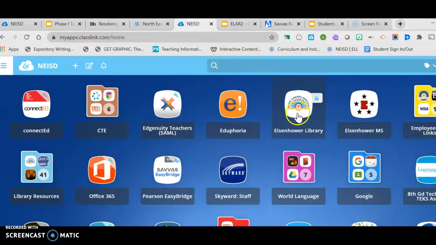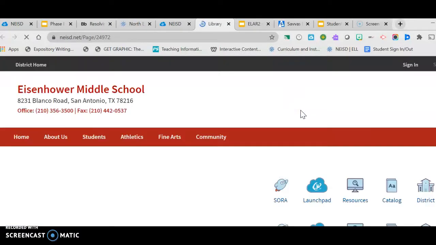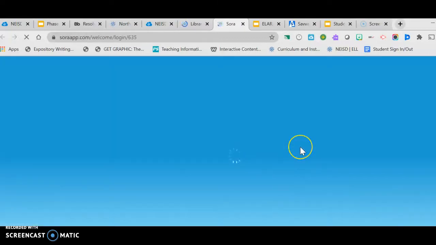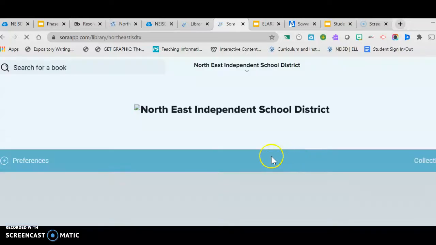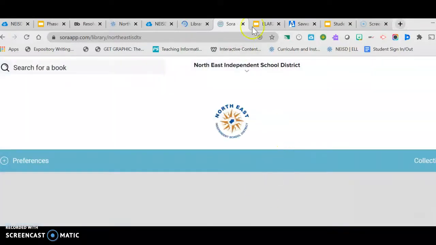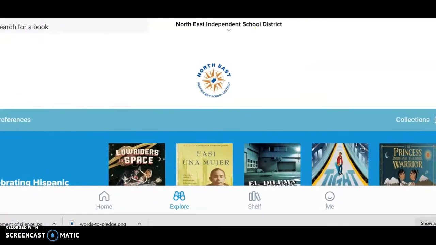We are going to be reading right now 5 to 6 minutes in the Sora app. So you're going to click on the Eisenhower Library and you're going to launch Sora. And you're going to continue reading your books that you checked out, book or books. So remember to get to your book, you're going to click on the shelf so you can open your book.